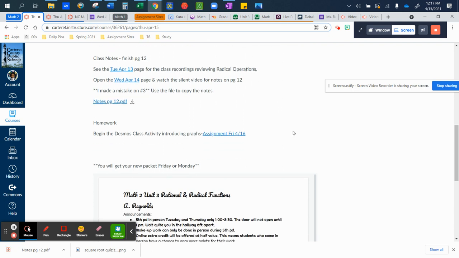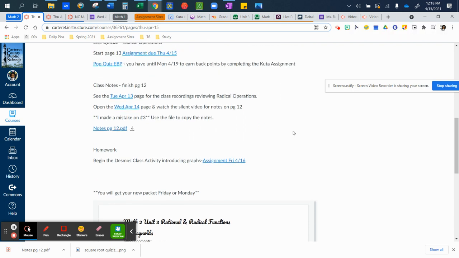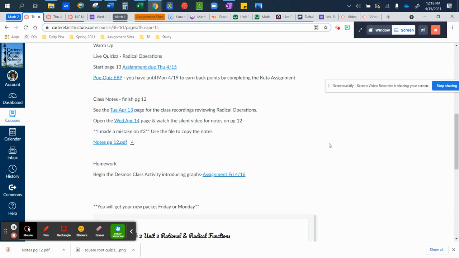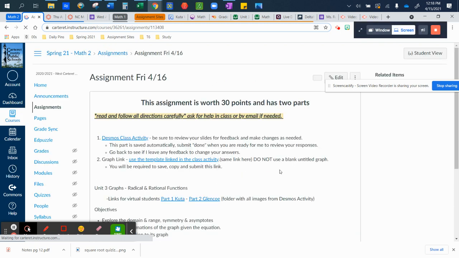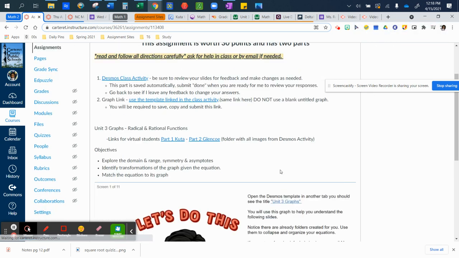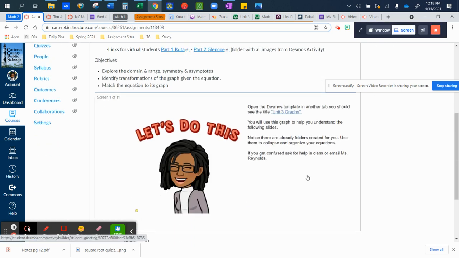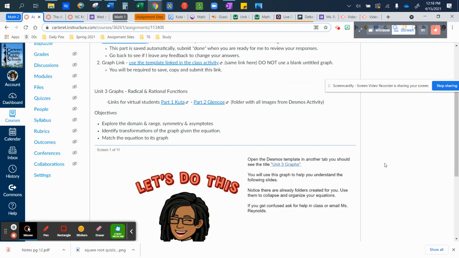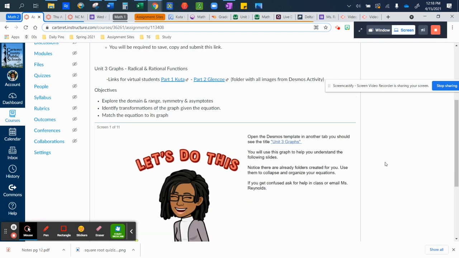So the only thing that you have the option to do that we did not talk about in class is if you are just really excited about graphing radical and rational equations, you can take a look through our next activity in Desmos, which we will do tomorrow. There is a paper copy that goes with this.